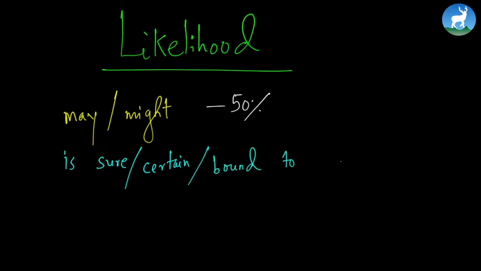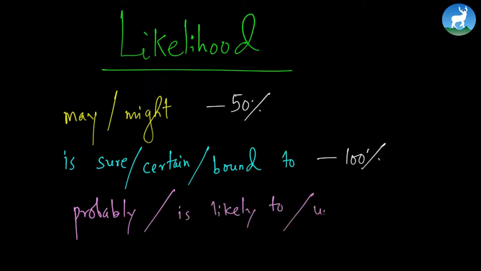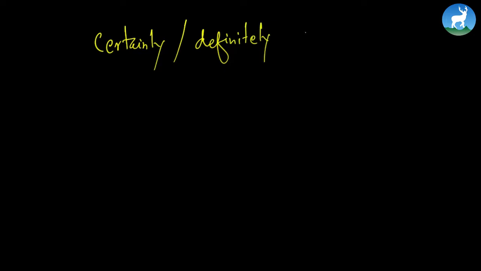When we talk about 100% probability, something is sure to happen, certain to happen, or bound to happen. So we are talking about 100% probability. We use probably, is likely to, or unlikely to when we talk about more than 60% or 50% of probability. There are some more examples. Let's study them. We also use certainly or definitely when we talk about, let's say, more than 90% of probability.